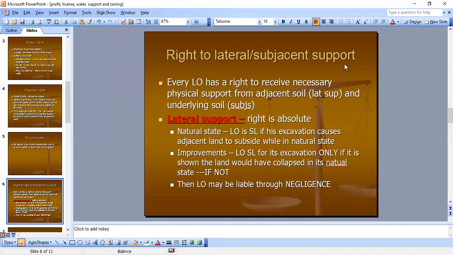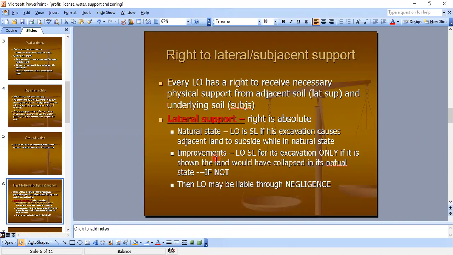Right to lateral and subjacent support. I've seen essays and I've seen MBEs on this. Every landowner has a right to receive necessary physical support from adjacent soil, which is lateral support, and underlying soil, which is the subjacent support. Lateral support right is absolute. Natural state: landowner is strictly liable if his excavation causes adjacent land to subside while in a natural state. I've seen MBEs on this where they're building a wall next door and it caves in, makes some part of their property cave in, and is he going to be responsible for that?